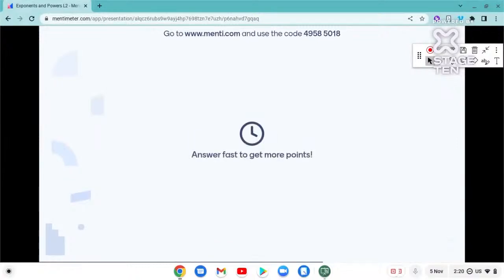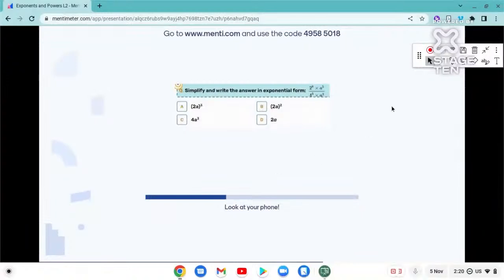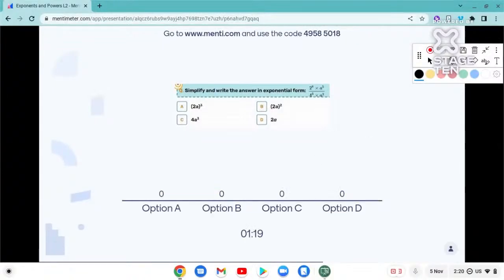Question number 4 on your screens here. Simplify and write the answer in exponential form. If you cannot see it, I'll write it over here. 2 raised to 8 into a raised to 5 divided by 4 raised to 3 into a raised to 3. Do this part. Easy question.